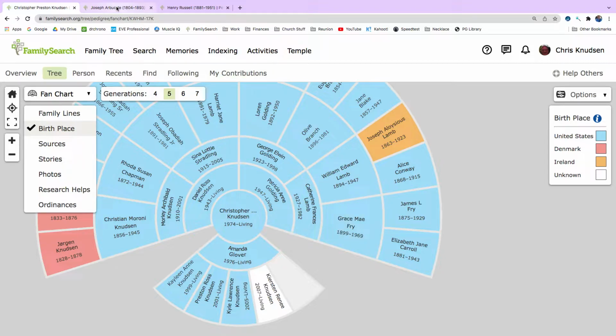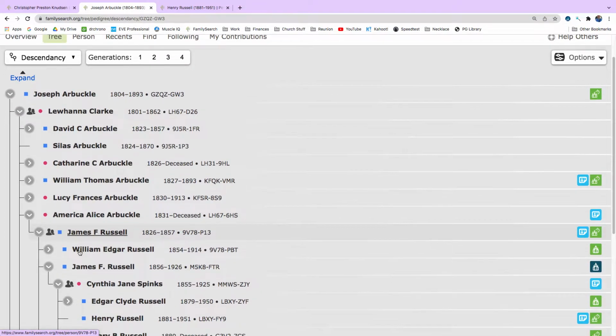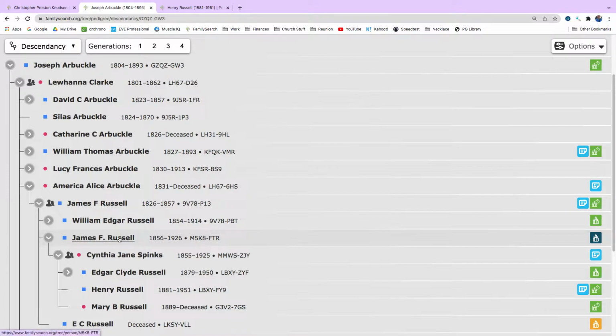So first we're going to go to one of my ancestors. His name is Joseph Arbuckle. And we always look at the descendancy view. And the goal is to look for children who don't have a spouse listed. So I've already picked the daughter of Joseph Arbuckle, America Alice Arbuckle. And she married James Russell, and they had another son named James Russell, who married Cynthia Jane Spinks.